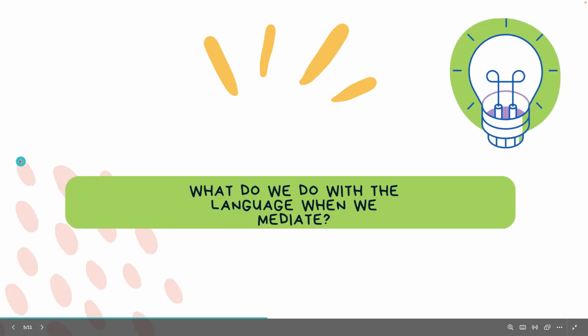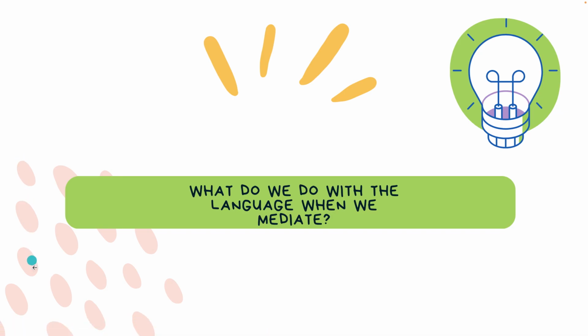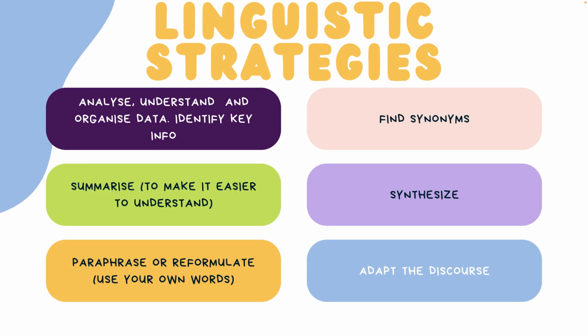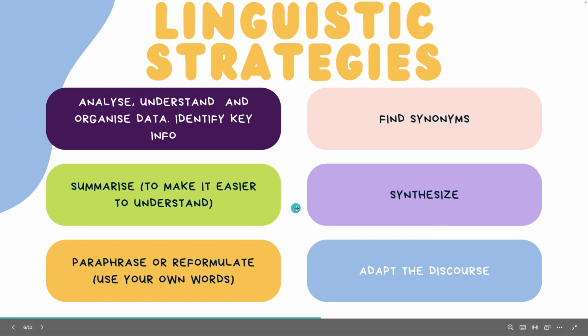But what do we do with the language when we mediate? Well, when we mediate, first of all, we analyze, we understand, and we organize data, identifying key information. Then we summarize it to make it easier to understand. We paraphrase or reformulate using our own words. And for that, we find synonyms, we synthesize, and we adapt the discourse so the person we are addressing can understand what we are trying to tell them.